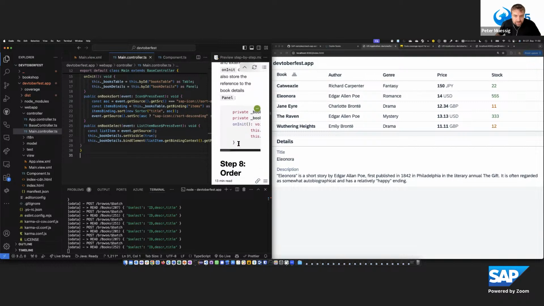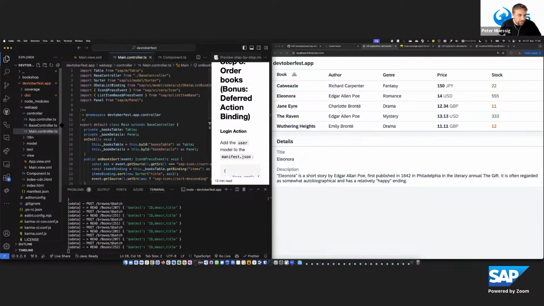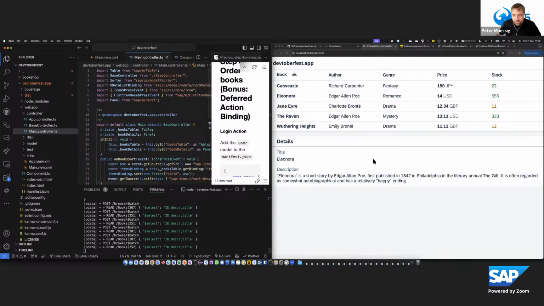So this brings me then to the next part. I want to also do a little bit of an update scenario, and in this application, I want to order books so that the stock gets decreased here for that. And when ordering books, there is a nice concept in the OData v4 implementation, where you have these action imports, these actions, and you can call them.